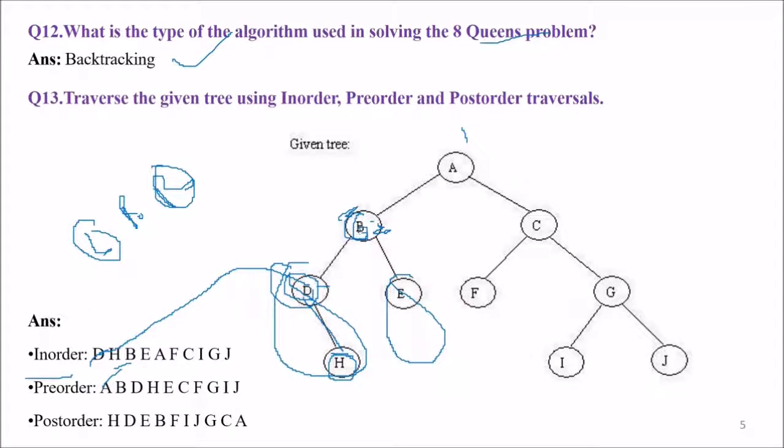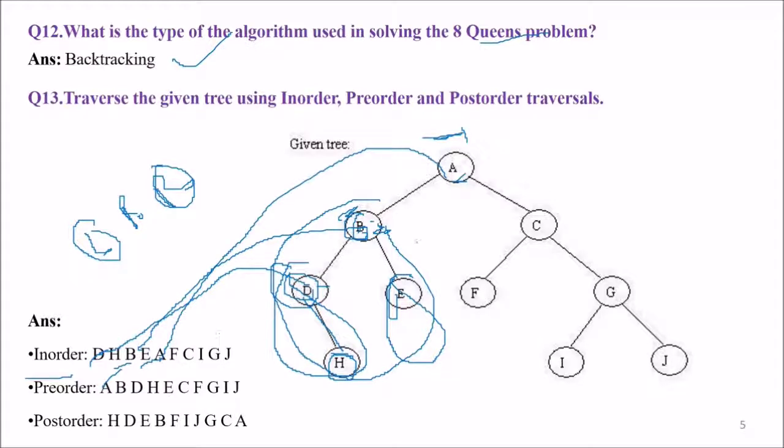Now we have to take the root, that is B, we have taken. Now does this have any right subtree? Yes, it has E. So we take E. Now the left subtree of this root is over. Now we can take this A. So we have taken A. Now we again go to the right subtree. We do the recursion again.